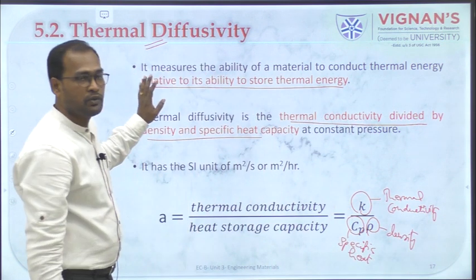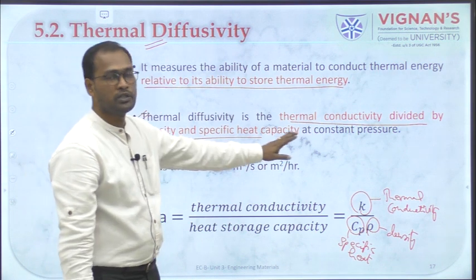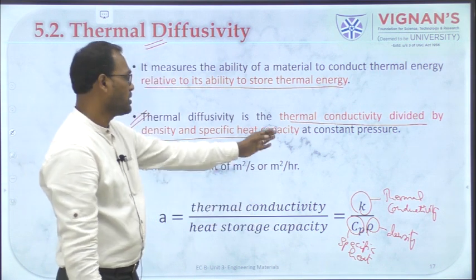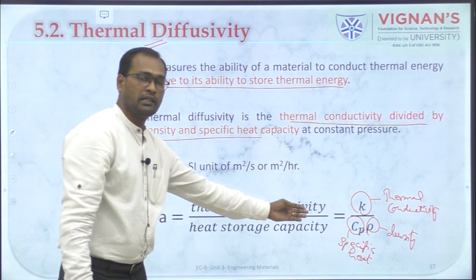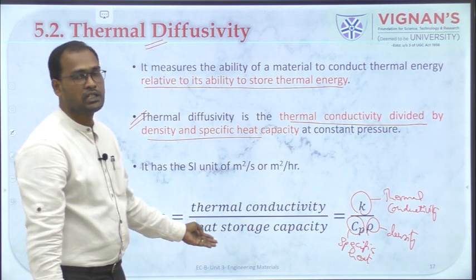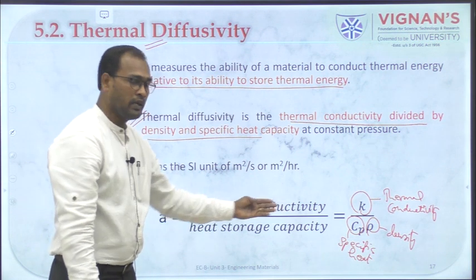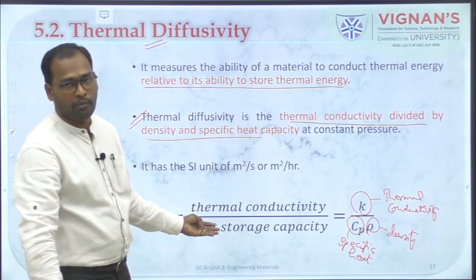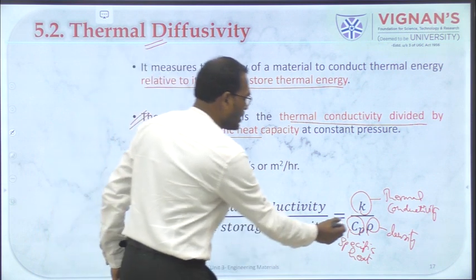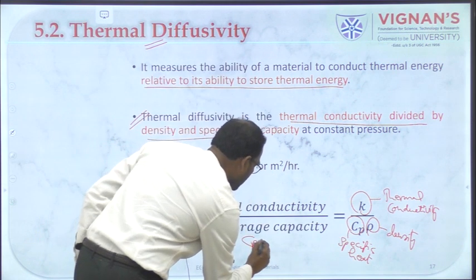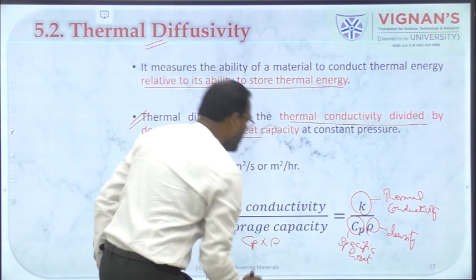So thermal diffusivity is calculated using this equation, which is a ratio of thermal conductivity versus heat storage capacity. Whatever I said here is the same thing. So, thermal conductivity versus heat storage capacity, and this heat storage capacity is given as a product of specific heat into density.